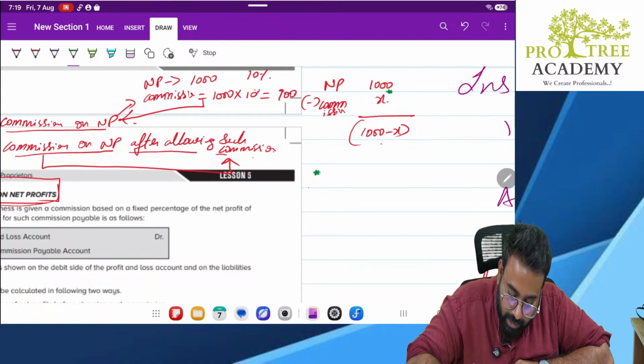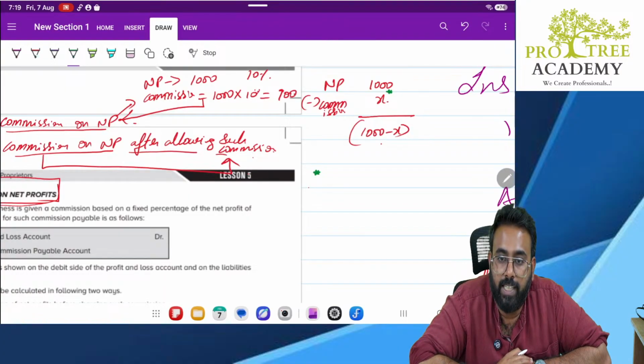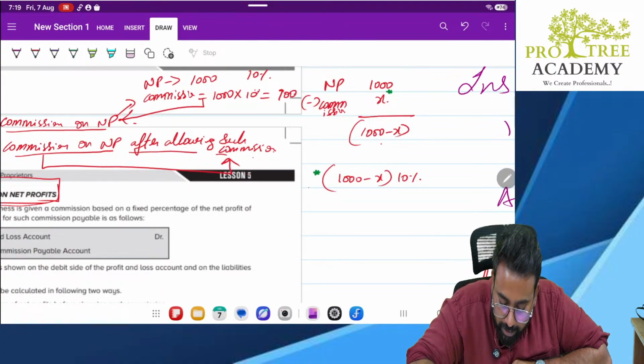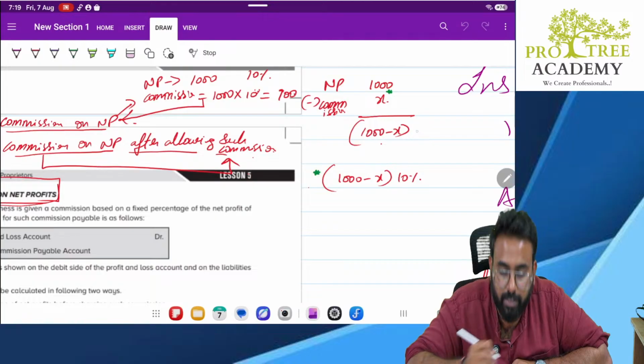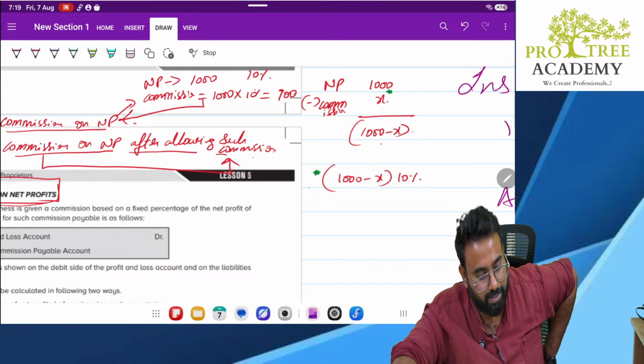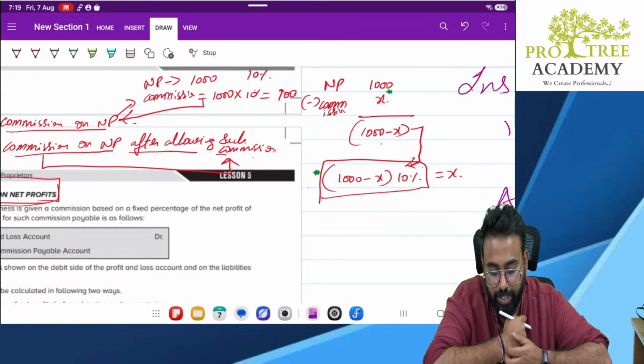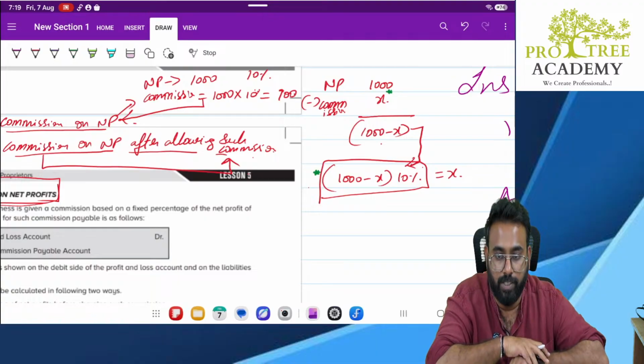1000 minus X into 10%. Correct or no? On this, you are going to get 10%. And this total figure will be equal to X. Bit complicated? Yes, I understand it is difficult, but you need to get hold of this.